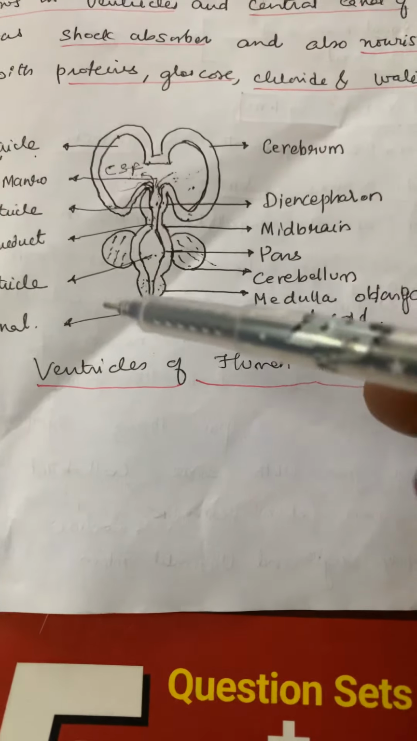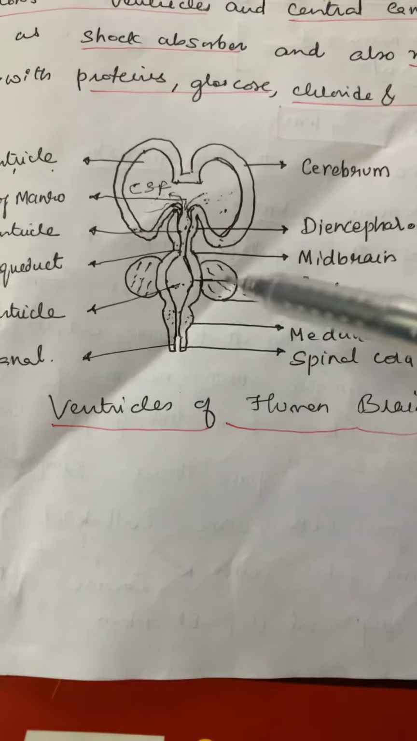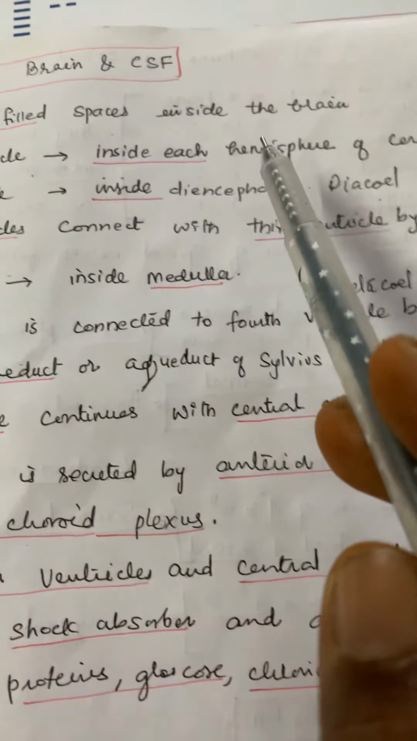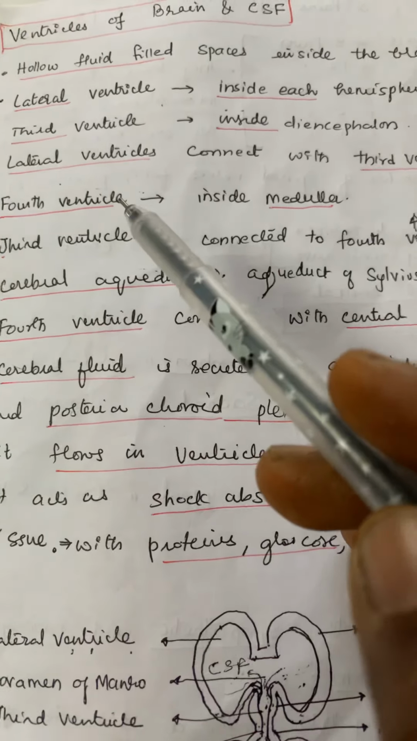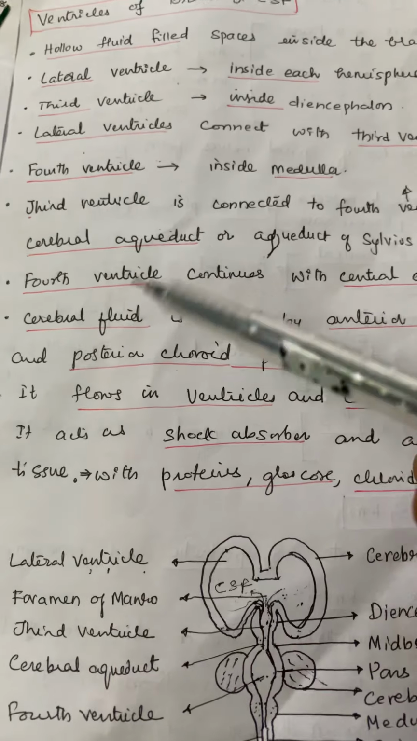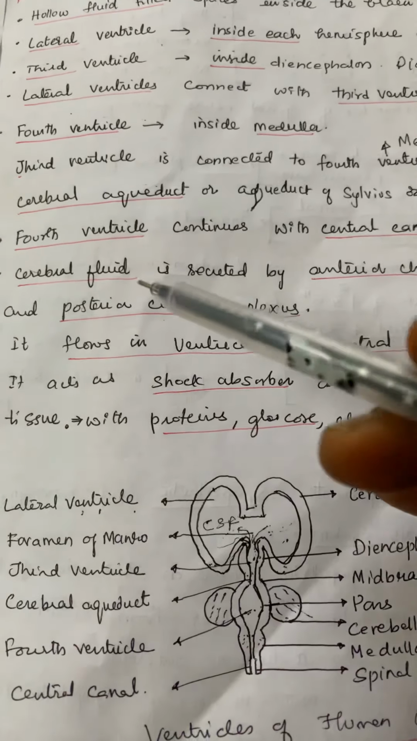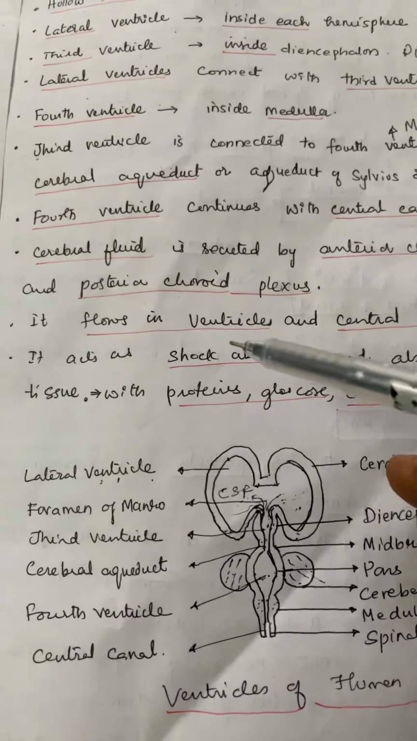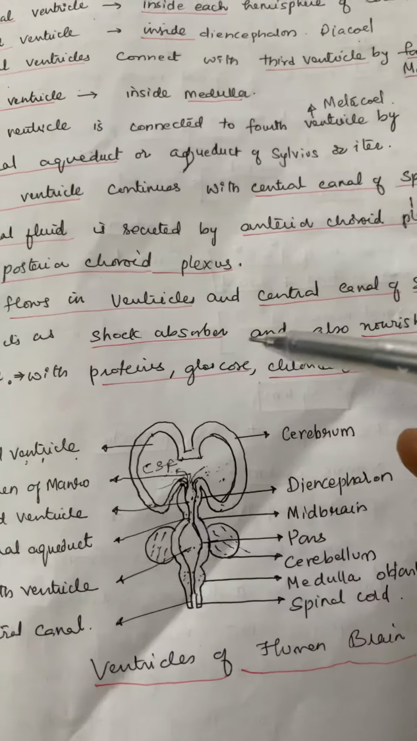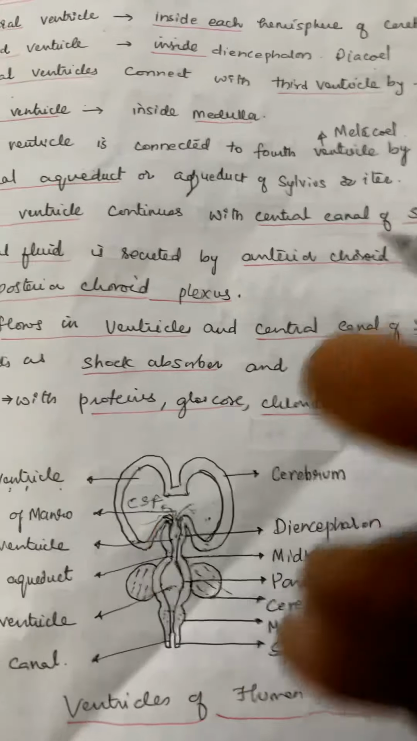So these are the various ventricles present in the brain. The hollow fluid filled spaces inside the brain: lateral ventricle, third ventricle, foramen of Monro, and next fourth ventricle, aqueduct of Sylvius to the fourth ventricle, cerebrospinal fluid, anterior choroid plexus, posterior choroid plexus. So this fluid flows in ventricles and central canal of the spinal cord, which acts as a shock absorber and also nourishes the brain tissue.